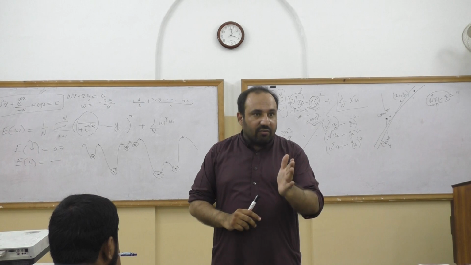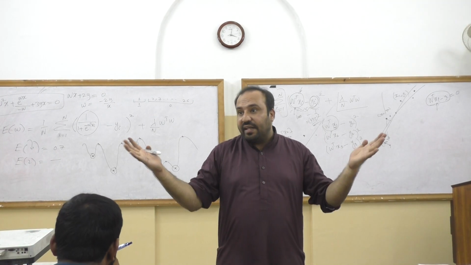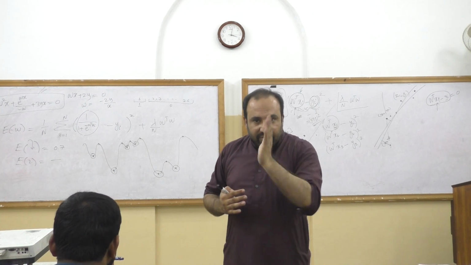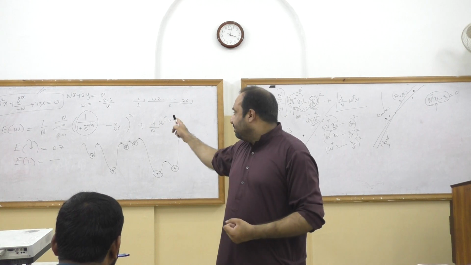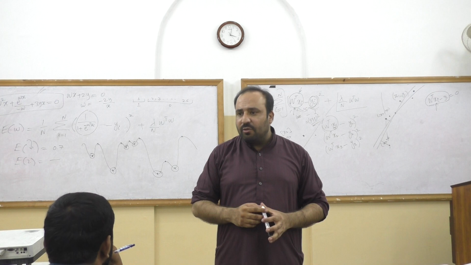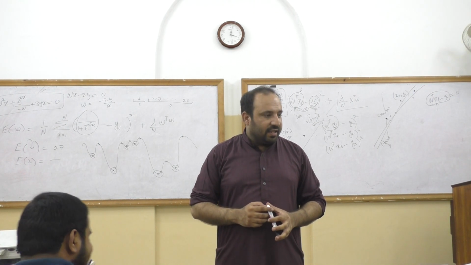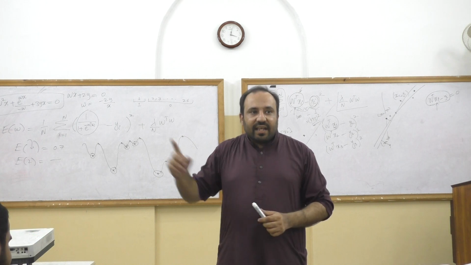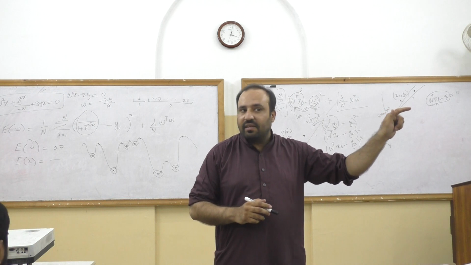Let's find out the total number of W's, the total number of points where the derivative becomes 0. If they are finite, then there is a hope. Let's try one by one all of them and see where the error is minimum. So here, after taking the derivative, the value of W does not come out, and this is not convex either. But this formulation is going to solve the problems that were there in linear regression.